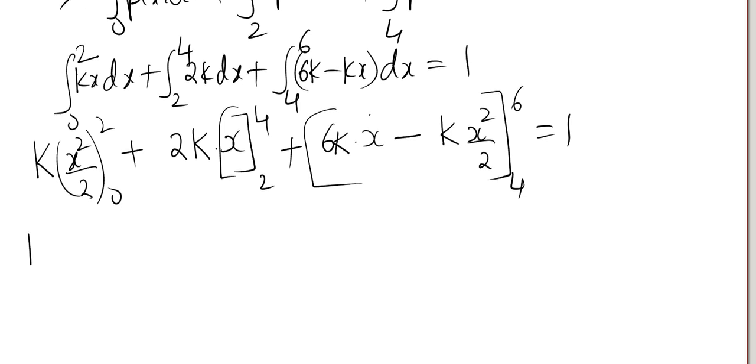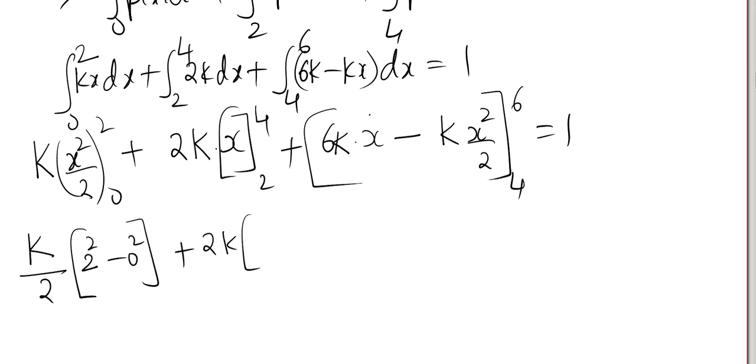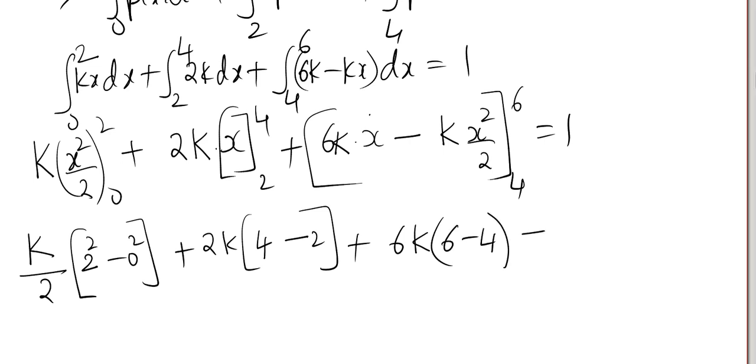Now k is a constant, by 2 a constant. Put the limits: 2 square minus 0 square, plus 2k into upper limit 4 lower limit 2, plus 6k into upper limit 6 lower limit 4, minus k by 2 into upper limit 6 square, lower limit 4 square, equals 1.